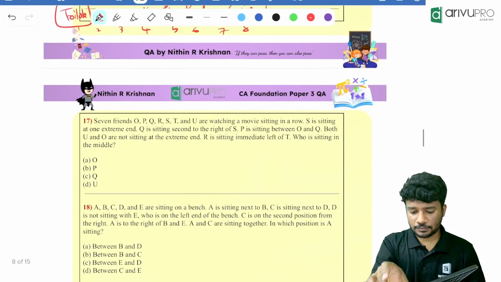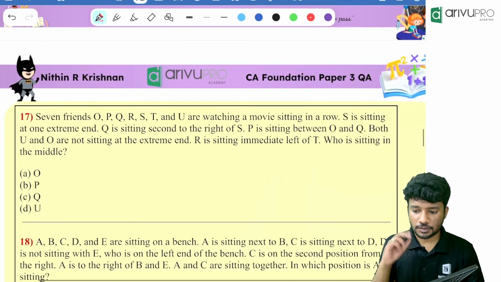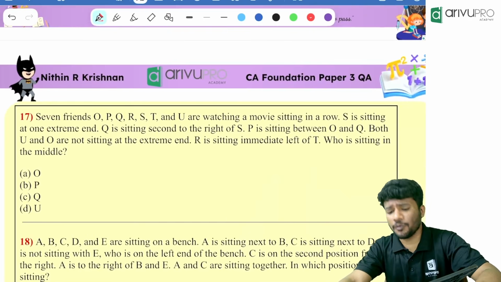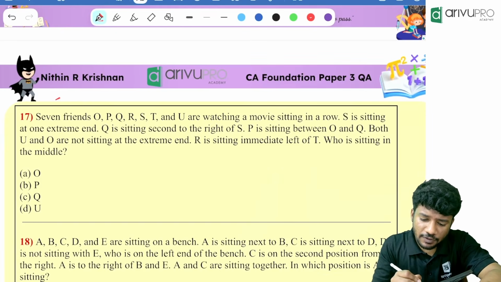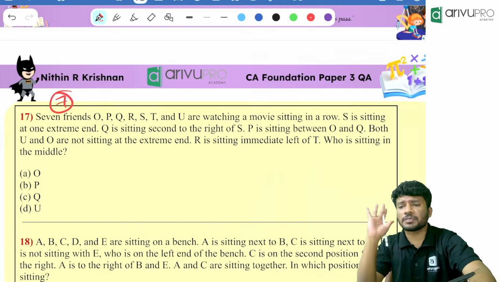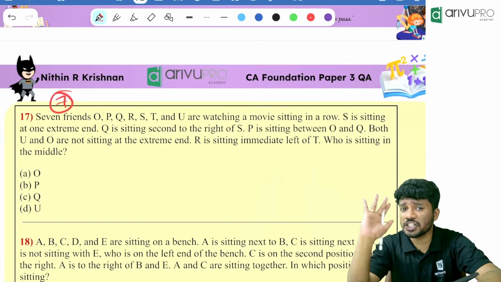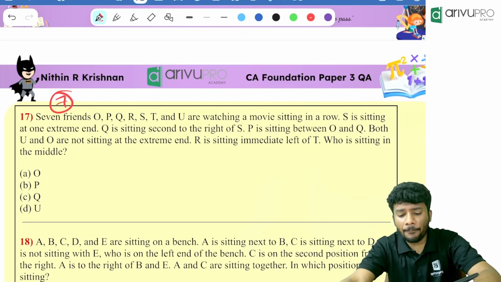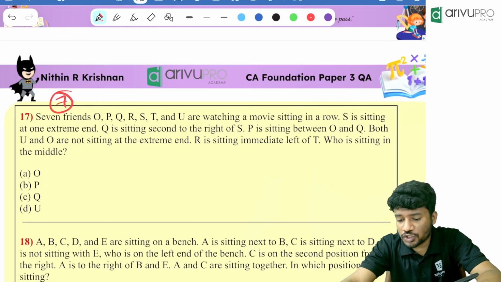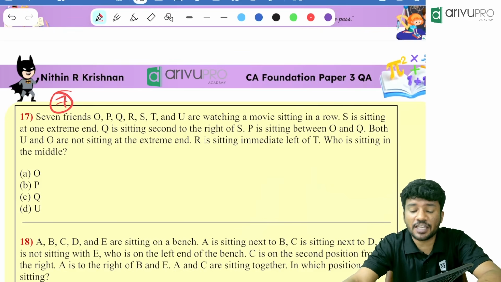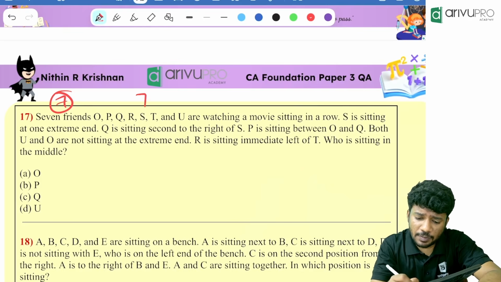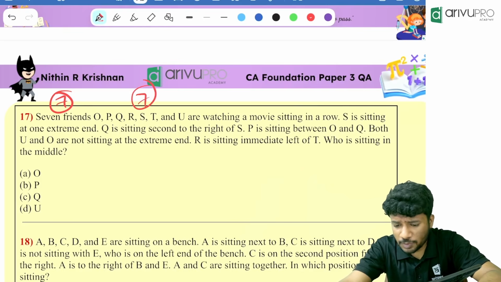Next one. Seven friends. Okay, how many are there? 7 people are there in total. Always keep that number. Number is very, very important in linear seating arrangement. Keep that in your mind. O, P, Q, R, S, T, U are watching a movie sitting in a row. How many people are there? 7 people, sitting in a row.